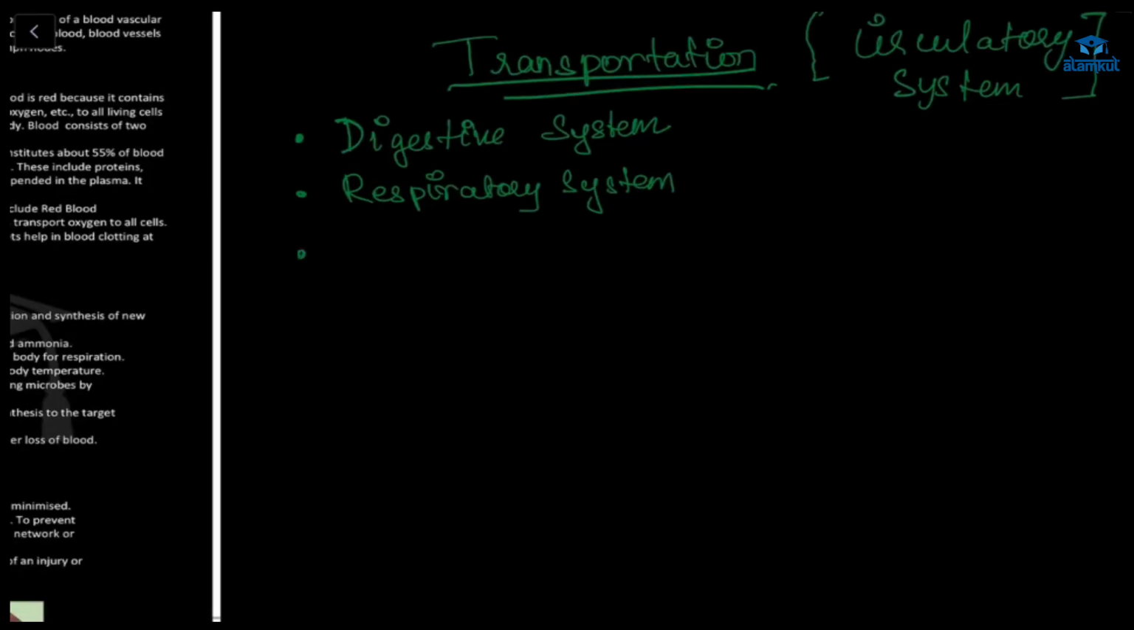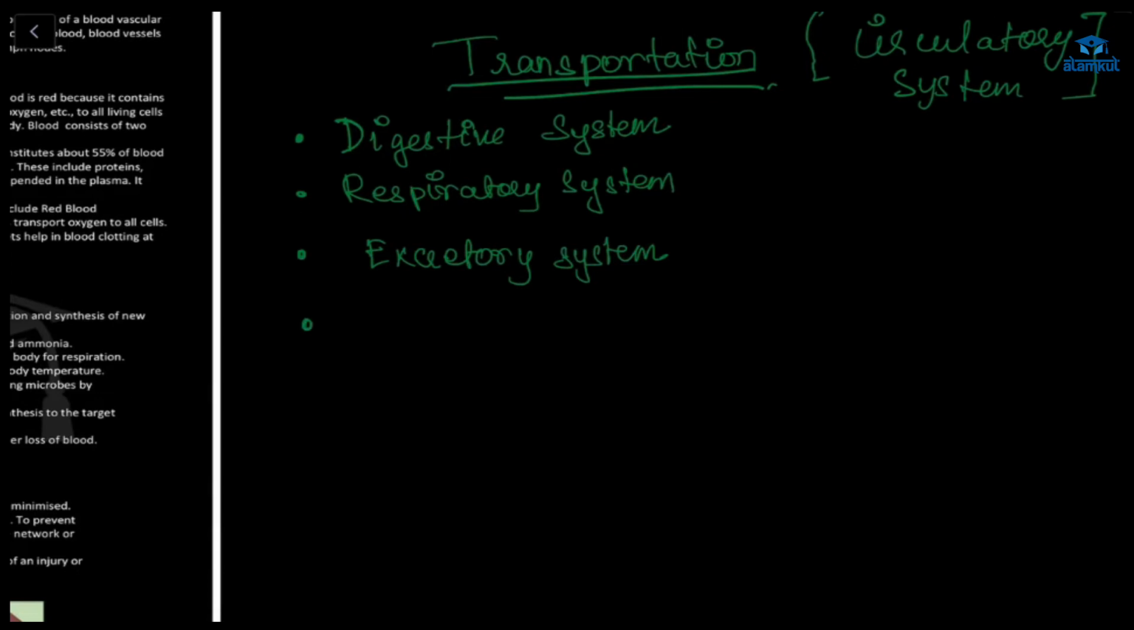Then next is the excretory system. For that also we need it. Why do we need that? All the waste, nitrogenous waste, has to travel from all parts of the body to the excretory system. Then it has to be taken out. In this, transportation is required.